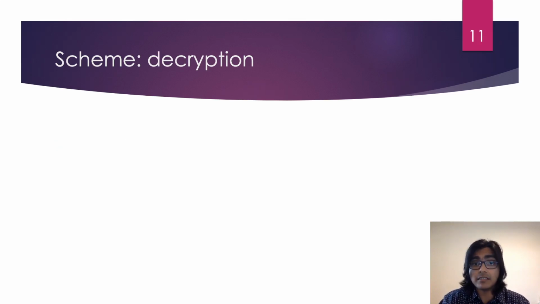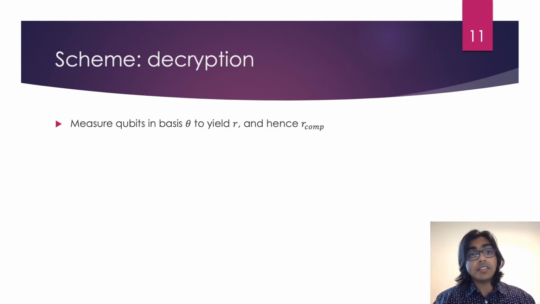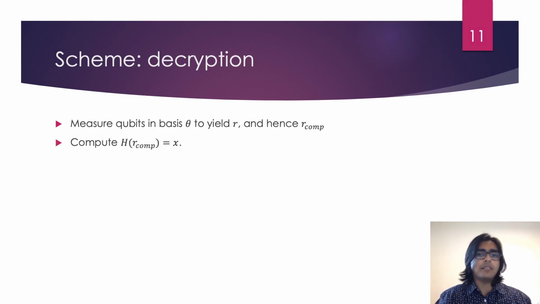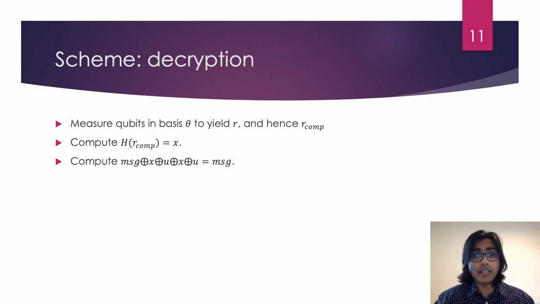Now, if Bob has the key and ciphertext, he can decrypt. For the sake of simplicity, let's put aside concerns about noise for now. These are taken care of with error tolerance techniques, which we discuss later. Since he has theta, he knows which qubits are encoded in the computational basis. So he can just measure those qubits to recover R comp. Then Bob applies the hash function to R comp, and this yields x. Finally, he XORs the classical part of the ciphertext with x and U. This recovers the original message.